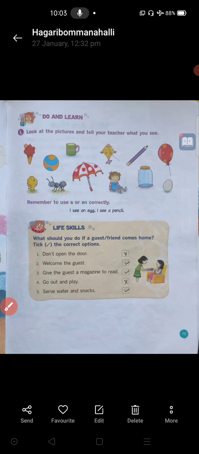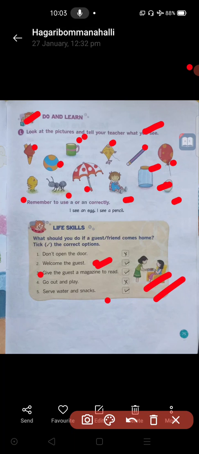Now children, what to use before these images? Already you know where to use a and where to use an. Here is this one, you can see: I see an egg, I see a pencil. Like this you need to tell your own sentences. Okay, you need to create your own sentences by seeing these pictures.